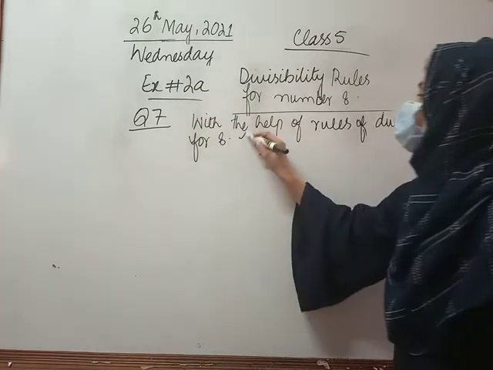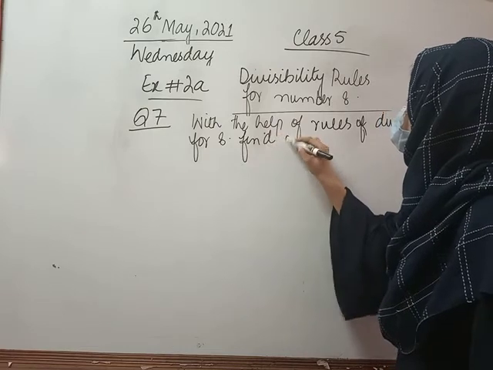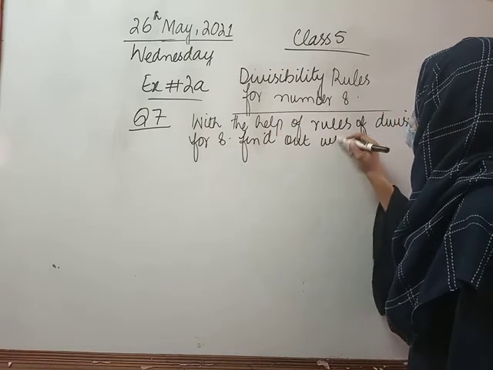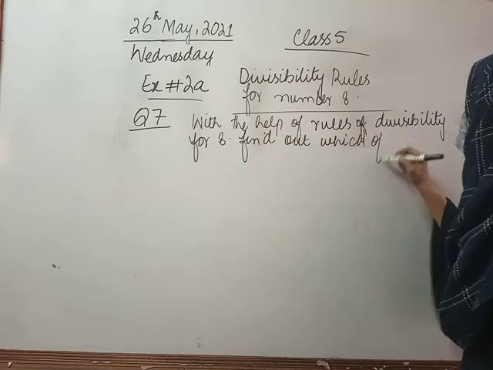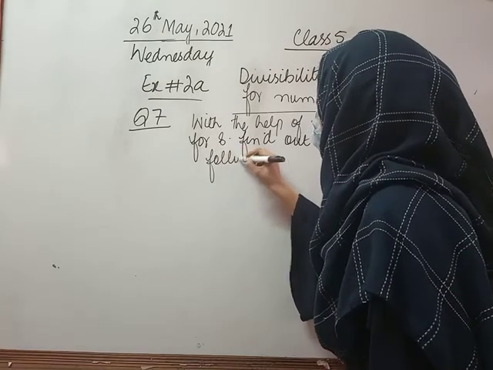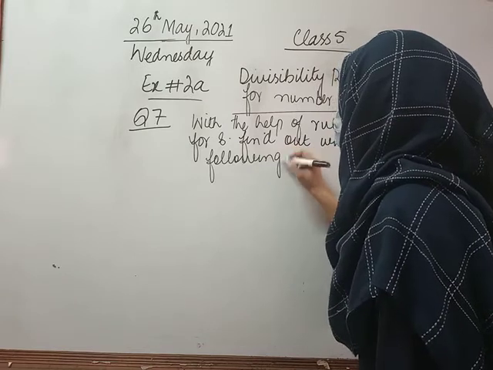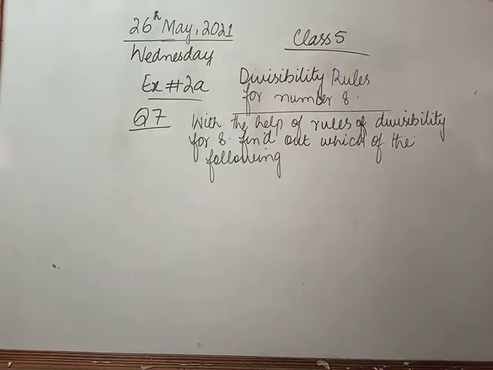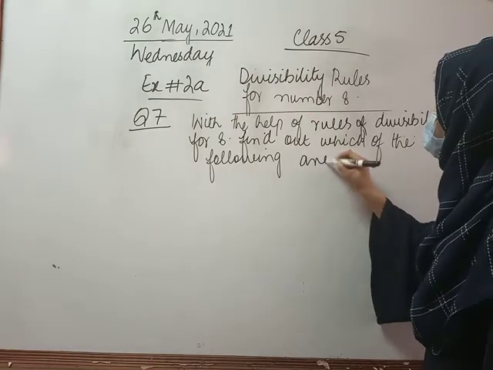Find out which of the following are divisible by 8.